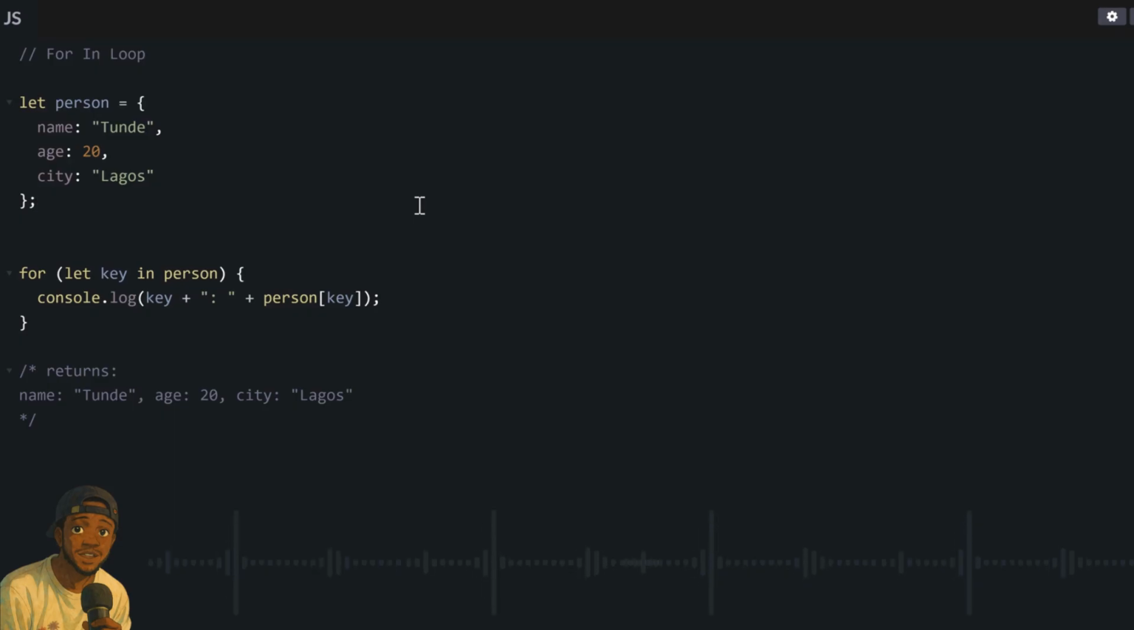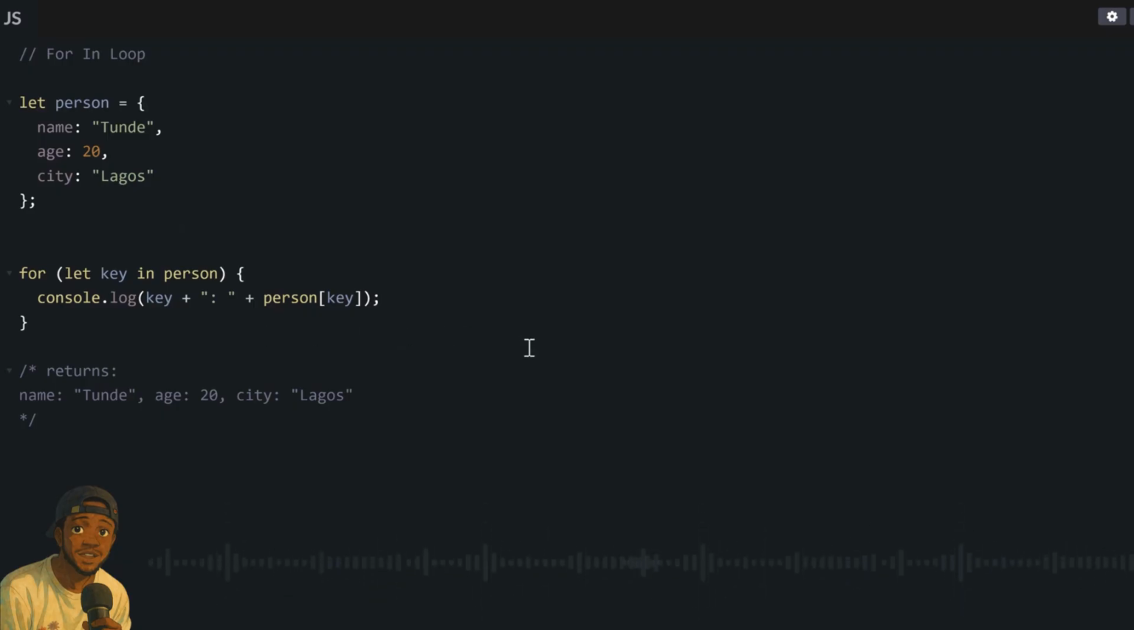Now basically what we are doing here is this. The first time this loop runs, our key will be name and our person key will be the person's name, which will be Tunde. Then the second time our key will be age and our person key will be the person's age. And the third time it will be the person's city. And thanks to this simple code, our loop will run only for the number of items we have inside our object.